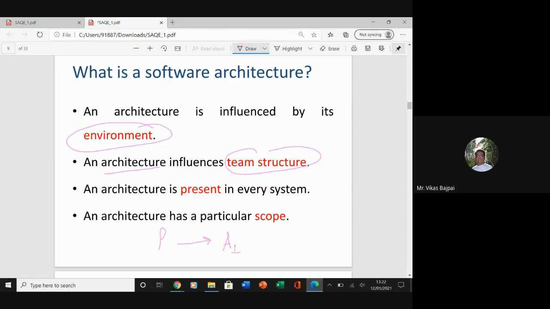Now that would influence the team structure, meaning a particular architectural style may focus a lot on certain aspects for which only certain people will be required. In that case, definitely my team structure is going to change. It will not be the traditional team structure, it is going to be a new one.